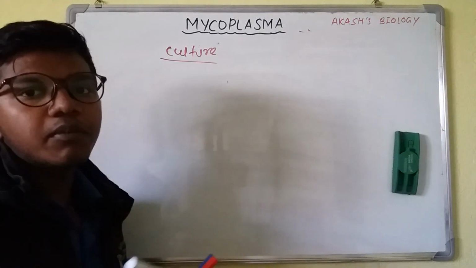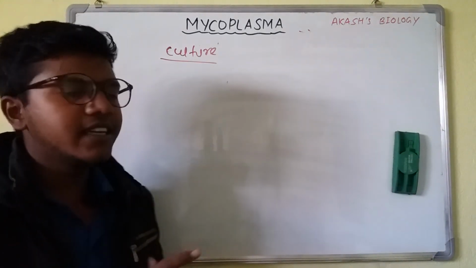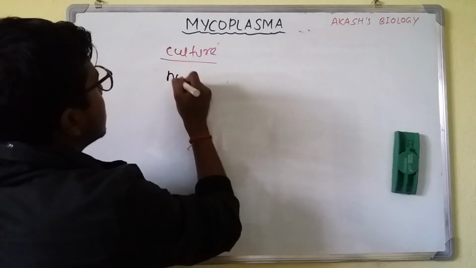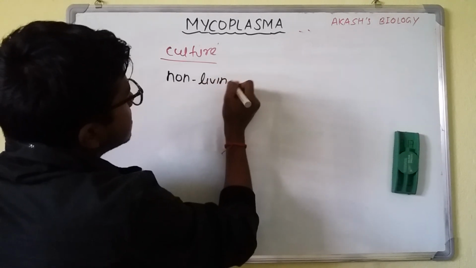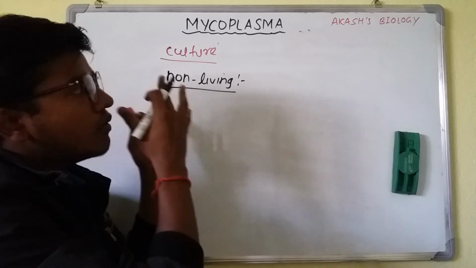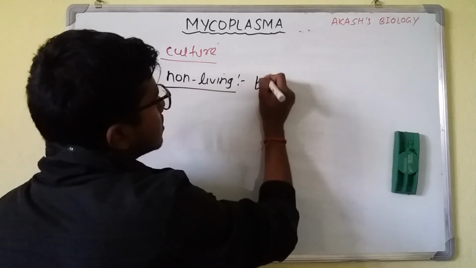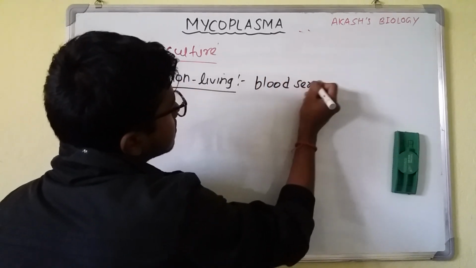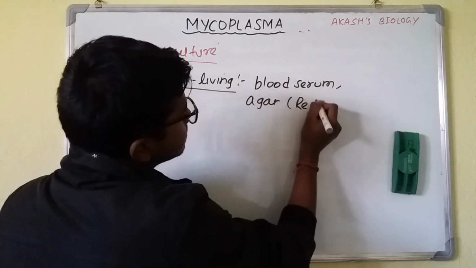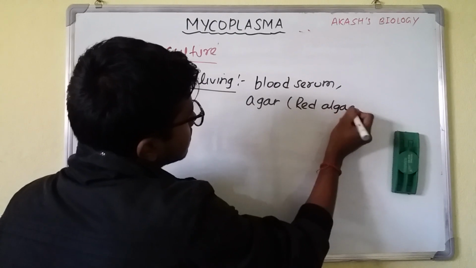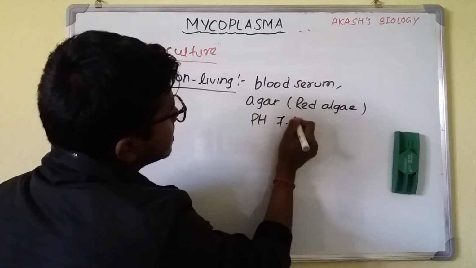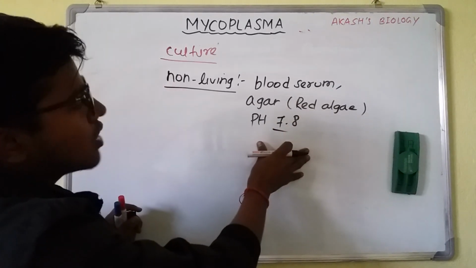It can be multiplied both in living as well as non-living medium, but it can be flourished mainly in the non-living medium. So what are the constituents of the non-living medium for the culture of Mycoplasma? It must contain blood serum, agar from red algae, and a pH of 7.8.